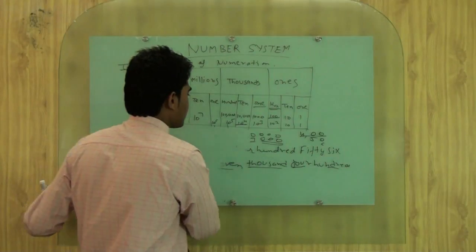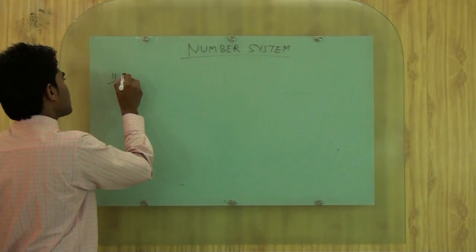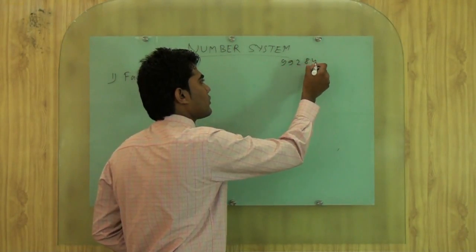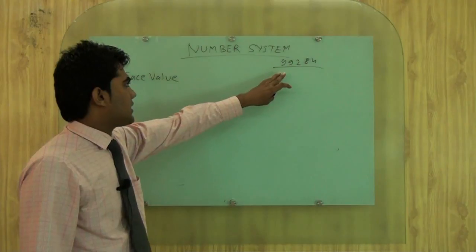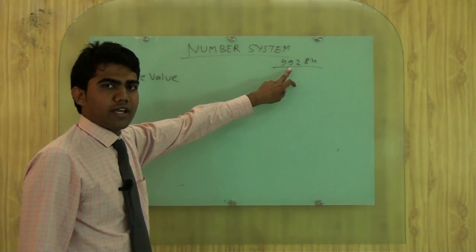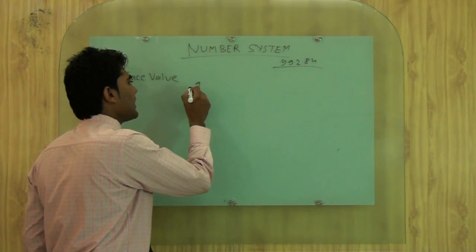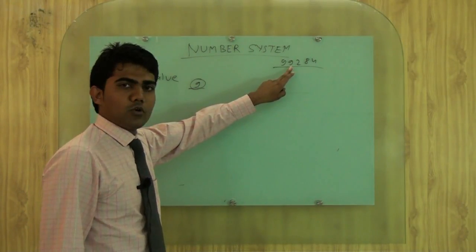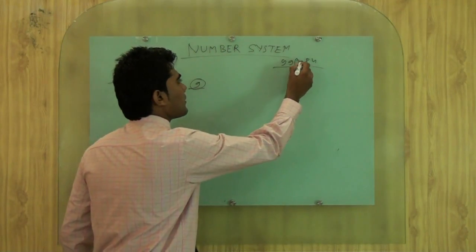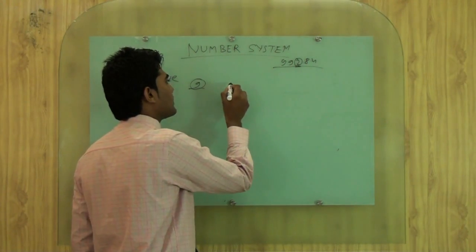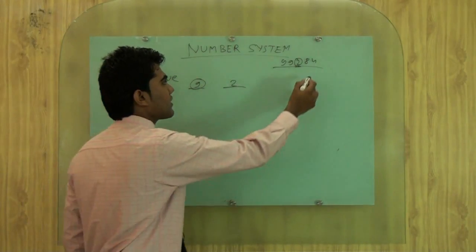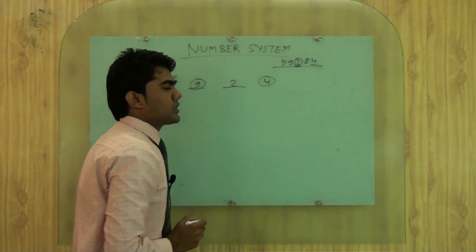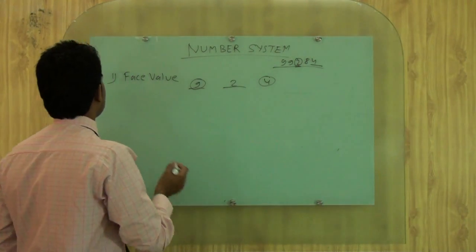Now we will see how to calculate face value and place value. Firstly we will see face value. One number is given, 99284. We are saying, what is the face value of 9? It will be 9 itself. Whatever number you are using, that is the face value of itself. If we are talking about 2, what is the face value of 2? Then it is 2 only. If we are saying what is the face value of 4, then 4. Whatever digit you are using, that is the face value of itself.